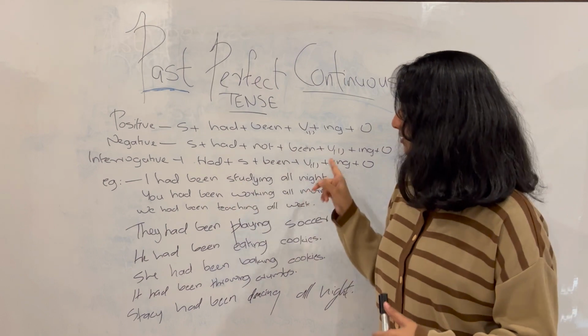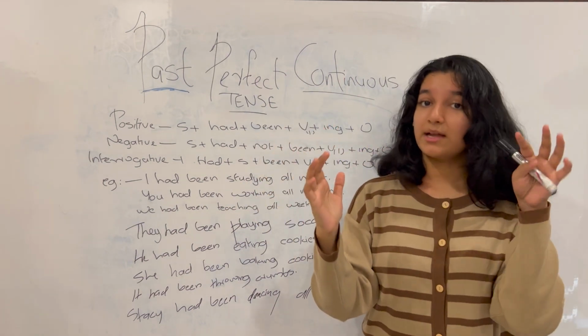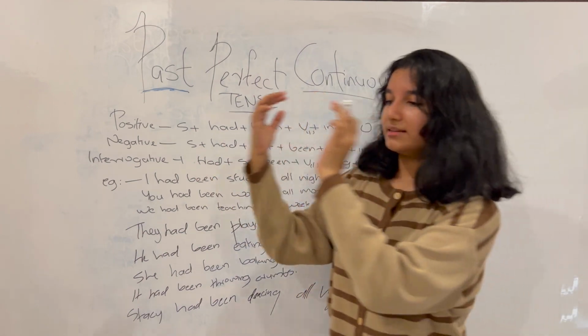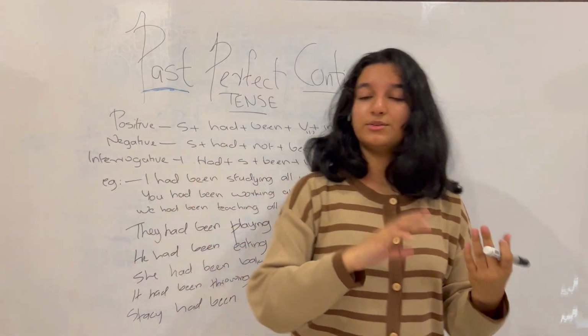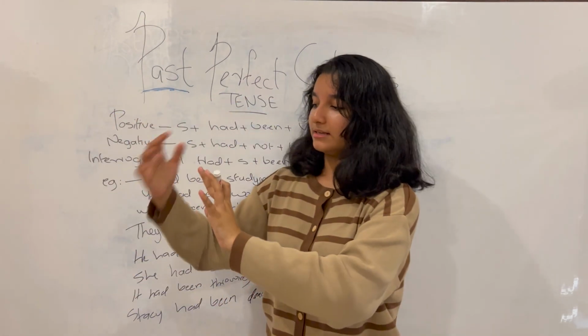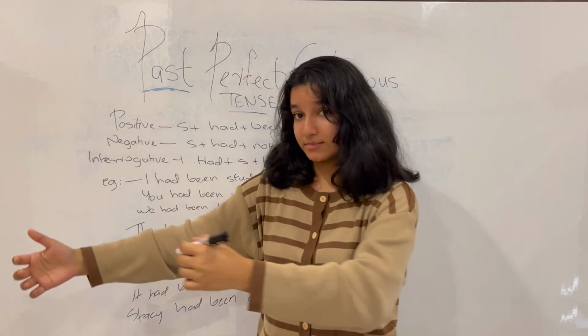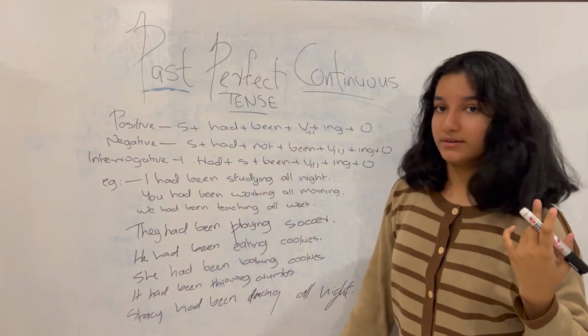So now you can see here, let's look at the first one. I had been studying all night. It is an action, it has an end, it continued for some time. It has a start, it continued for some time, it has an end. And this action is in the past. It does not go over to the present. It started in the past, it continued for some time, it ended in the past. That is what all of these actions are talking about.